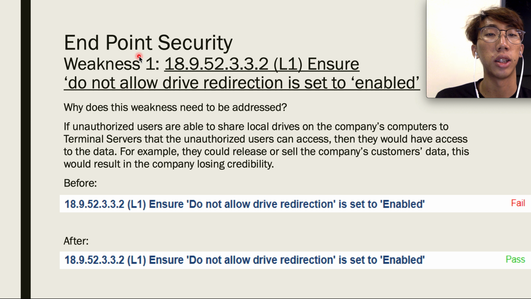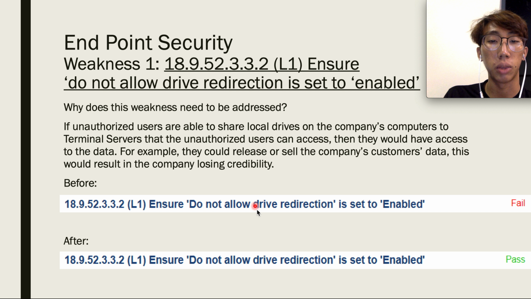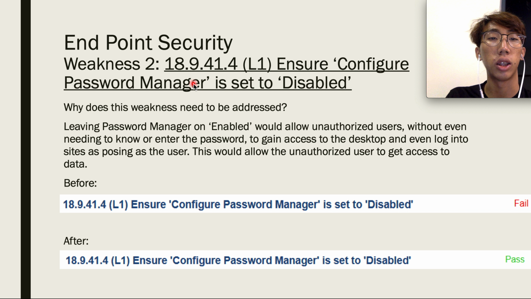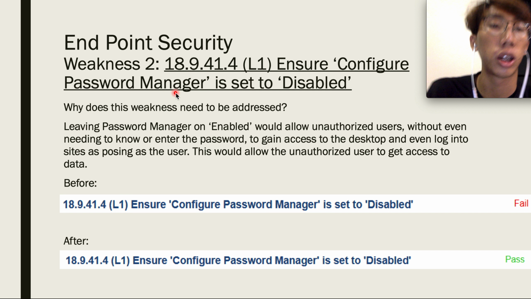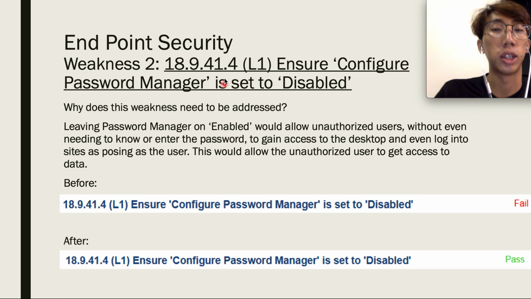So the first weakness is ensuring that do not allow drive redirection is set to enabled. This weakness needs to be addressed because if unauthorized users are able to share their local drives on the company's computers to terminal servers that the unauthorized users can access, they will have access to the data. For example, they could release or sell the customer's data, and this would result in the company losing credibility. So here and here. Okay, next weakness, ensure that configuring the password manager is set to disabled.